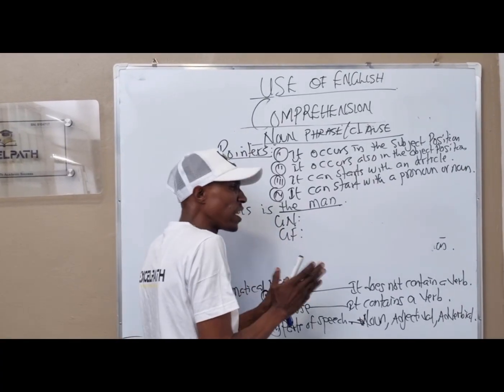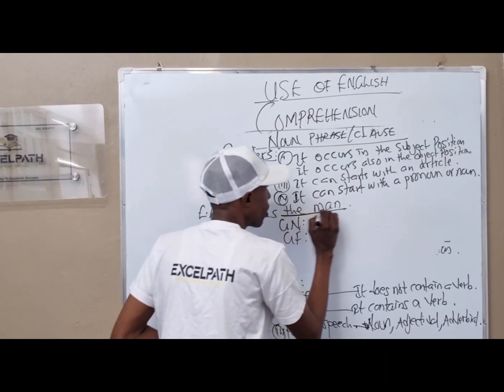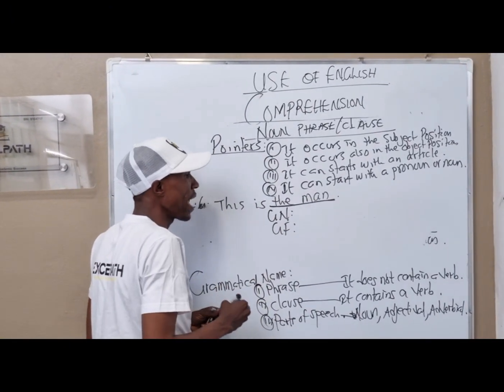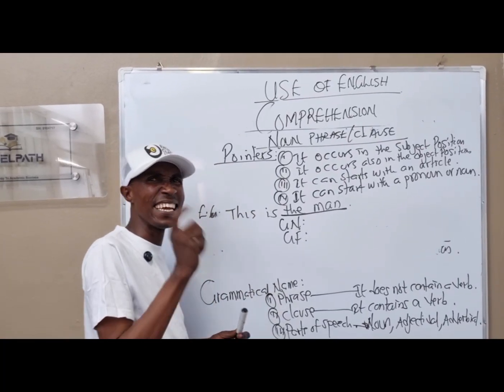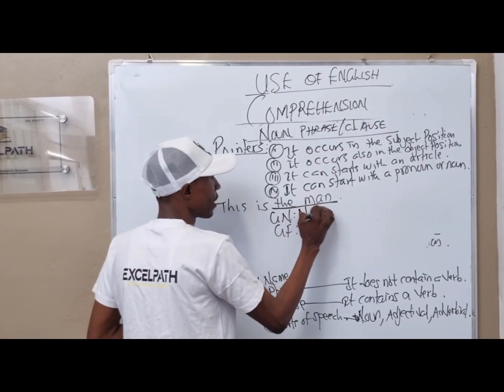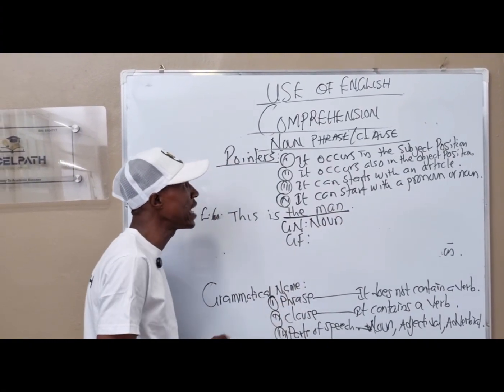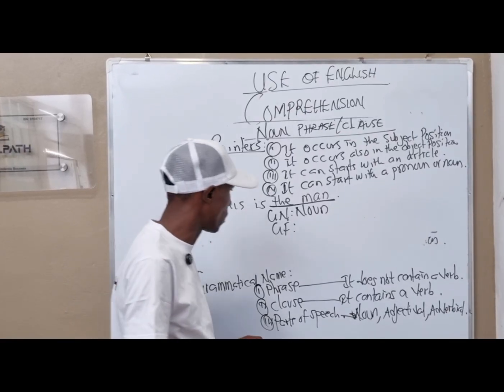Now, we are focusing first and foremost on the grammatical name. The first thing they underline here is the article "the". And I said that whenever an article is underlined, just know that it is a noun. So this question now is a noun. Now, we want to know if it's going to be a phrase or a clause. What makes it a phrase?